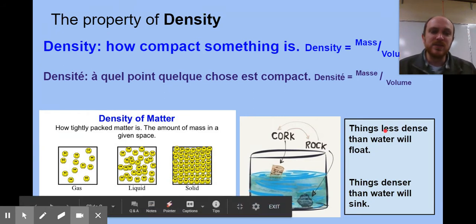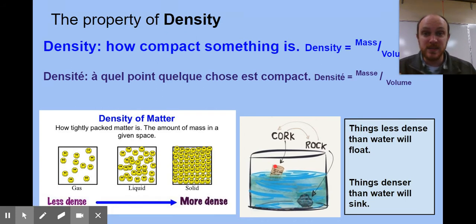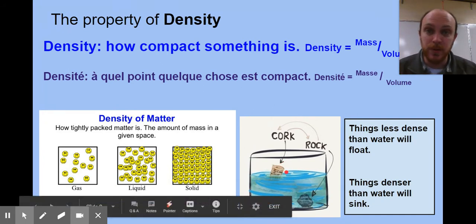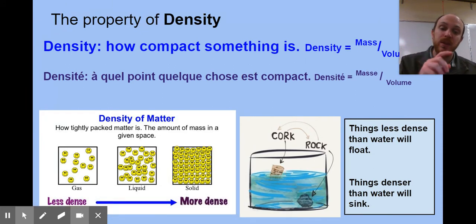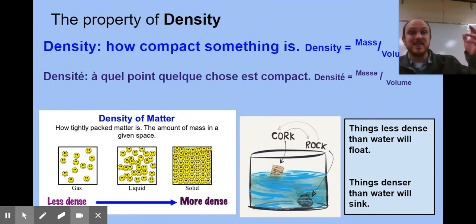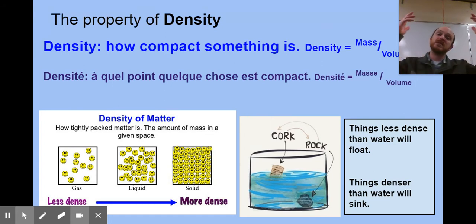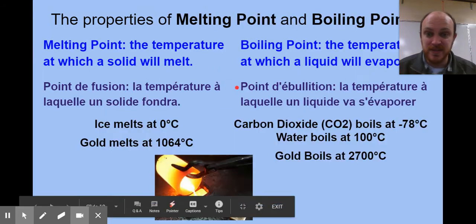Things that are denser than water will sink. Sorry, I flipped that around. Rocks are denser than water and they sink. Corks, even though cork is a solid, it's actually less dense than water. It's got a bunch of holes in it, so it's full of air, and so it floats in water. Things less dense float in water. Things denser than water sink, and that's true in air. Things that are less dense than air will float, like helium balloons. Helium is less dense than this mixture of gases that we call air, so it actually floats. Just one more thing to think about for density.